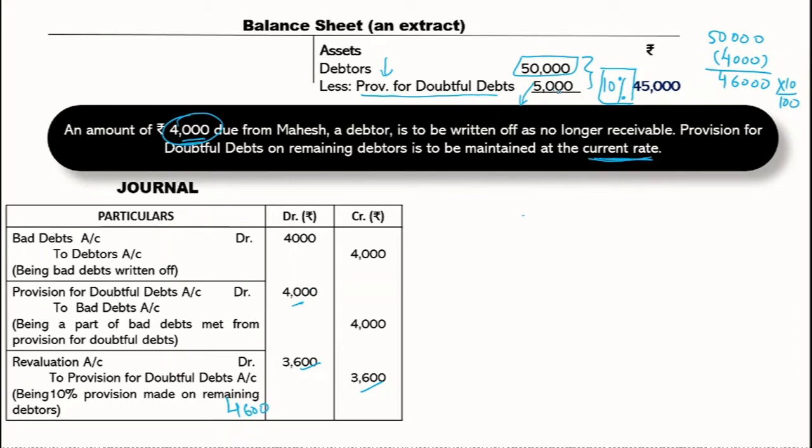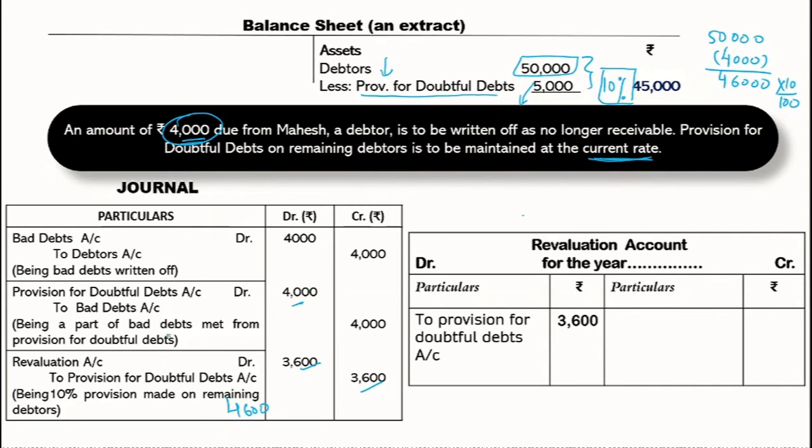My provision for doubtful debts is a liability. Now it is 1,000. I'm going to increase it to 4,600. So it's going to increase. An increase in the liability is recorded on the debit side of the revaluation account. So this is the amount which is to be presented in the revaluation account. So remember, if you are asked to pass the journal entries, you have to pass all these three entries. But if we are preparing our revaluation account and then capital account, then in the revaluation account, this is the impact. So I hope you now got it, how this 3,600 has been taken out.